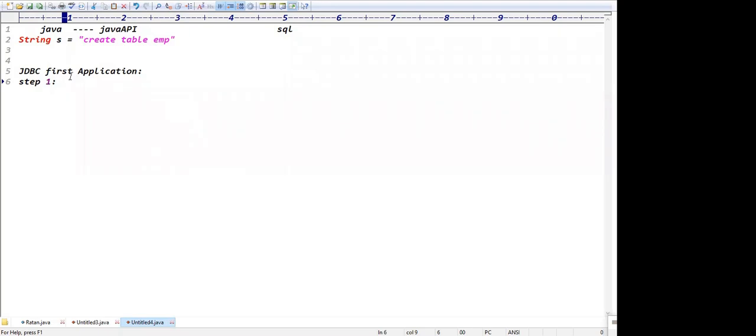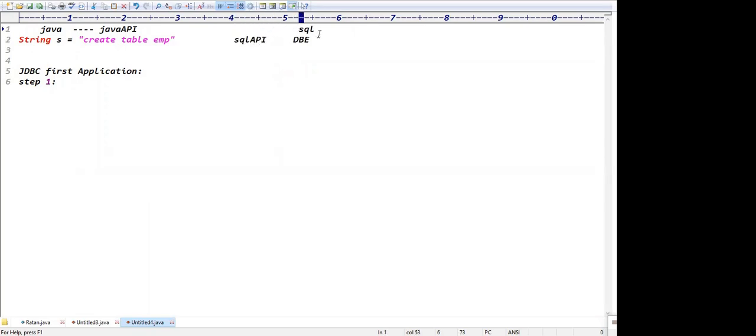Okay. Step one is what? Here we are writing the queries using Java syntaxes, using Java API rules and regulations. But who will execute these queries? These queries will be executed by the database engine. But what type of queries can the database understand? SQL API queries, right?